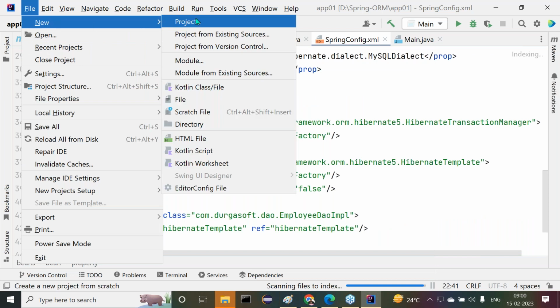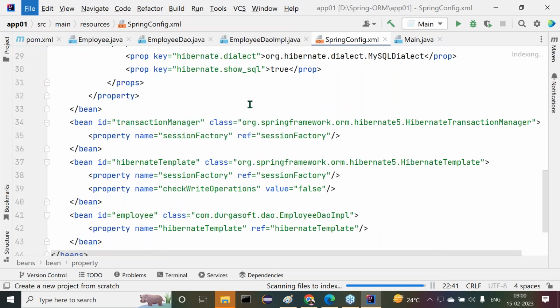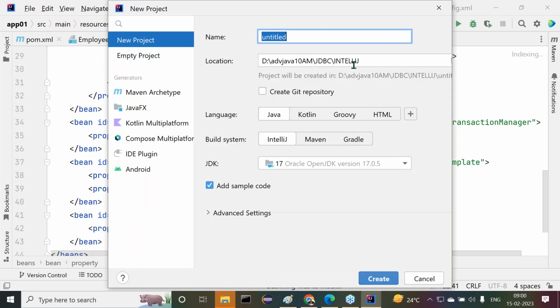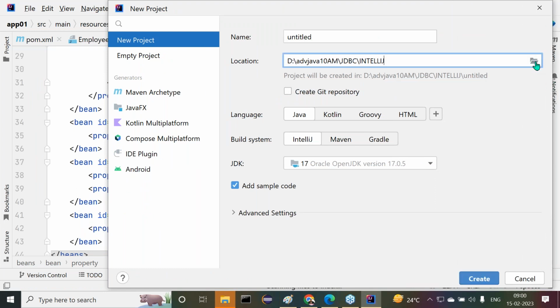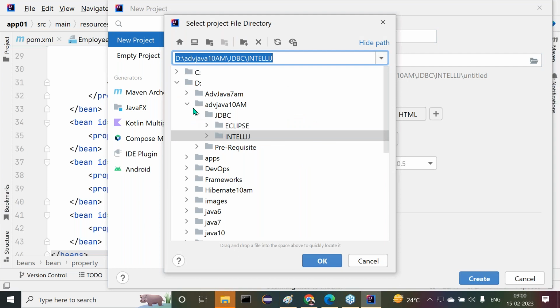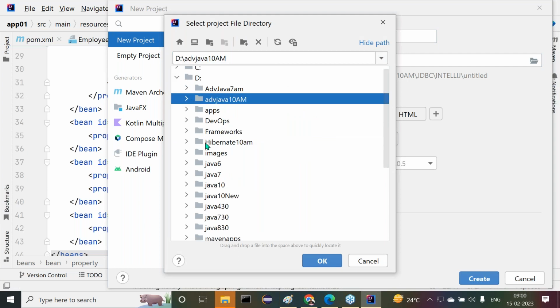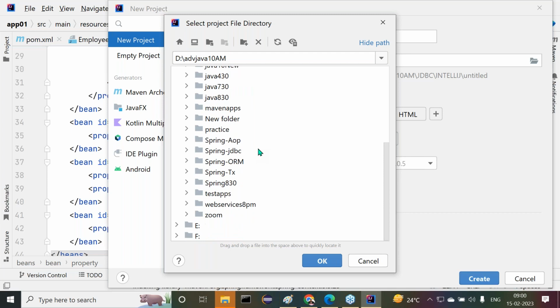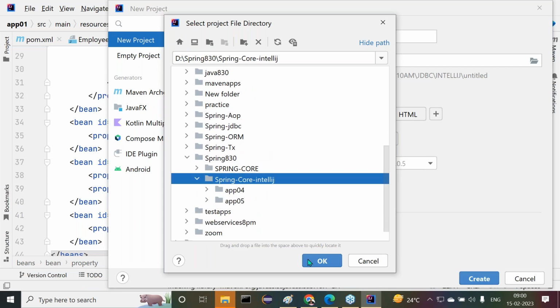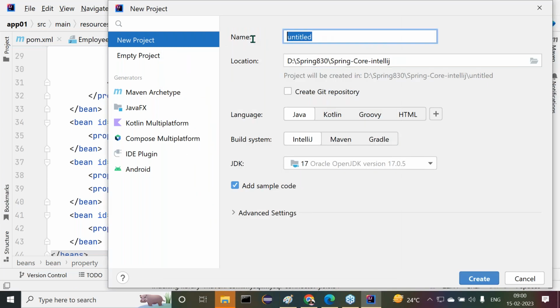So now I want to create a project. Now let me go for the location, some other D drive, Spring 830, IntelliJ IDEA. Already we created 5 applications. Now I want to create app06.